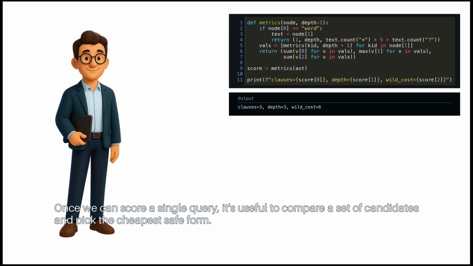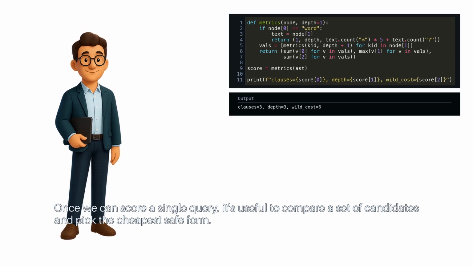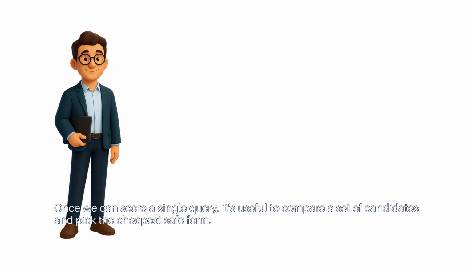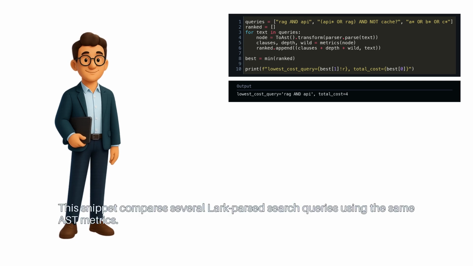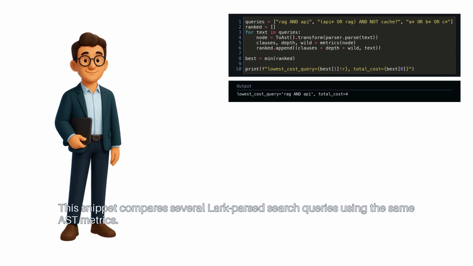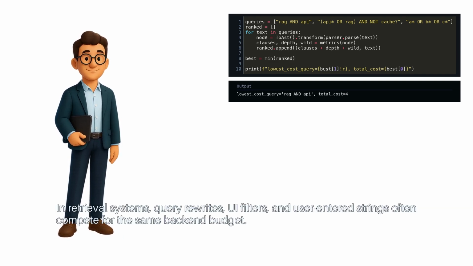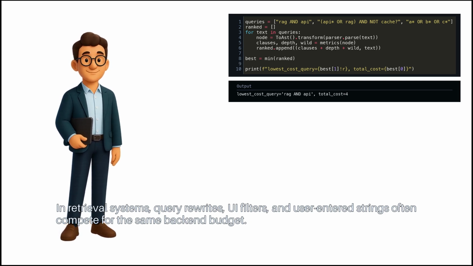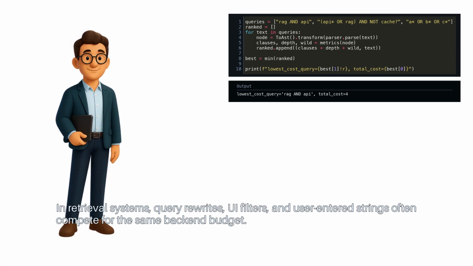Once we can score a single query, it's useful to compare a set of candidates and pick the cheapest, safe form. This snippet compares several Lark-parsed search queries using the same AST metrics. In retrieval systems, query rewrites, UI filters, and user-entered strings often compete for the same backend budget.